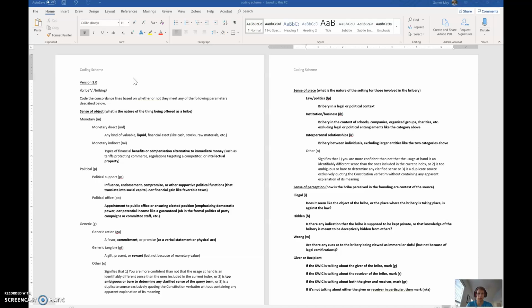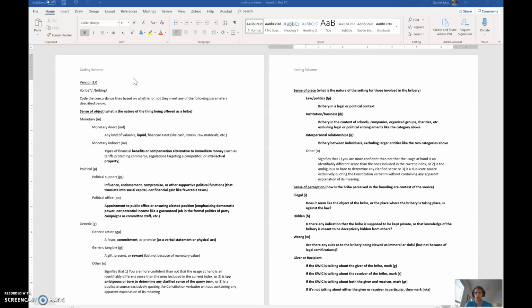I just wanted to walk you through the new index, point out some of the changes, explain some of the differences, and then take you to the spreadsheet just to show you what everything will look like in the sample that I'm sending out to you. So in this email where you got this video, you should have a copy of this coding scheme, the Excel spreadsheet sample of 50, and then this video, which you would have seen because you clicked on it and are watching it now.